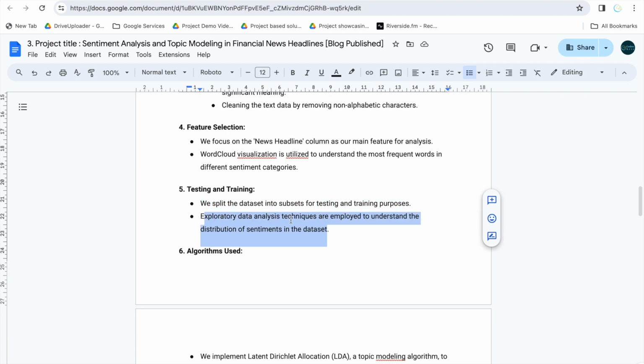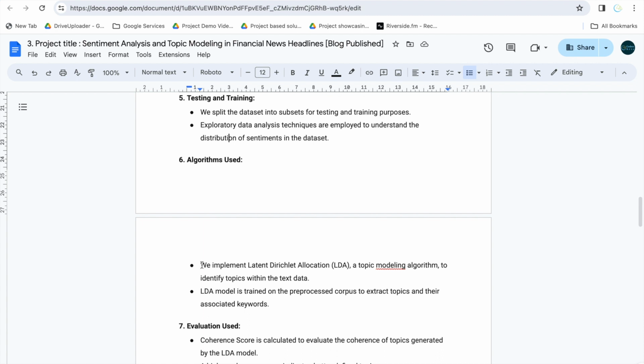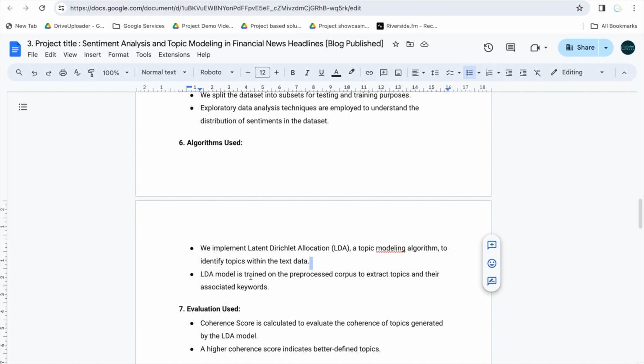Exploratory data analysis techniques are employed to understand the distribution of sentiment in the dataset. We have implemented Latent Dirichlet Allocation, in short LDA, a topic modeling algorithm, to identify topics within the text data. The LDA model is trained on the pre-processed corpus to extract topics and their associated keywords.